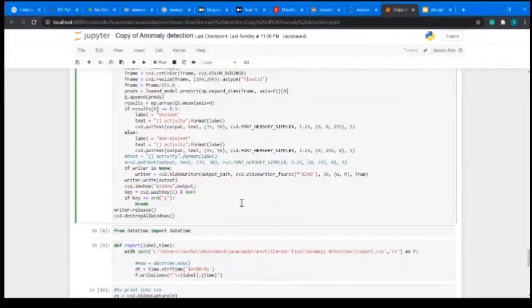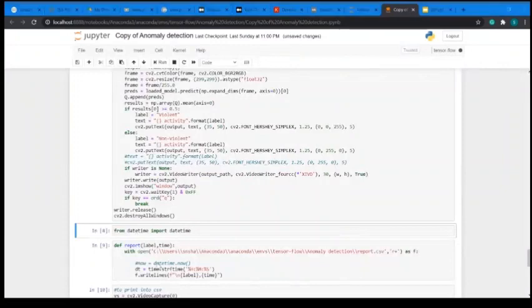And our program works like this. As you can see, the background scene is non-violent, so it is printing non-violent activity in green color. Now the background changes to violent activity, so the label is being printed at the top left corner as violent activity in red color. Again the scene changes to non-violent activity, so the label is being printed.